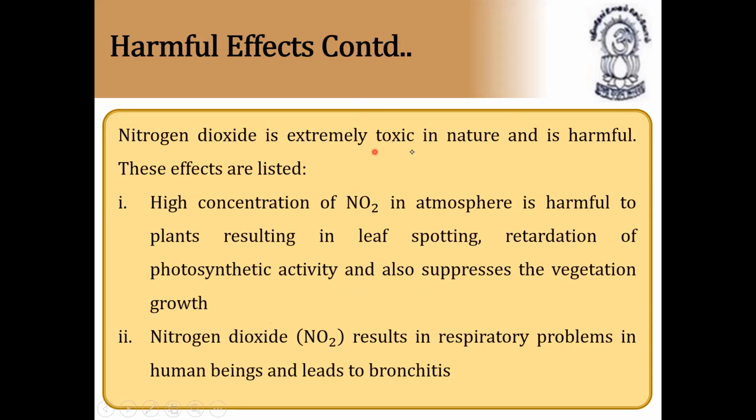Nitrogen dioxide is extremely toxic in nature and is harmful. These effects are listed. High concentration of nitrogen dioxide in the atmosphere is harmful to plants, resulting in leaf spotting, retardation of photosynthetic activity, and also suppresses the vegetation growth. All these three are very important. Nitrogen dioxide is very harmful to plants, resulting in leaf spotting, that is spots on the leaves, retardation of photosynthetic activity, and also suppresses the vegetation growth.